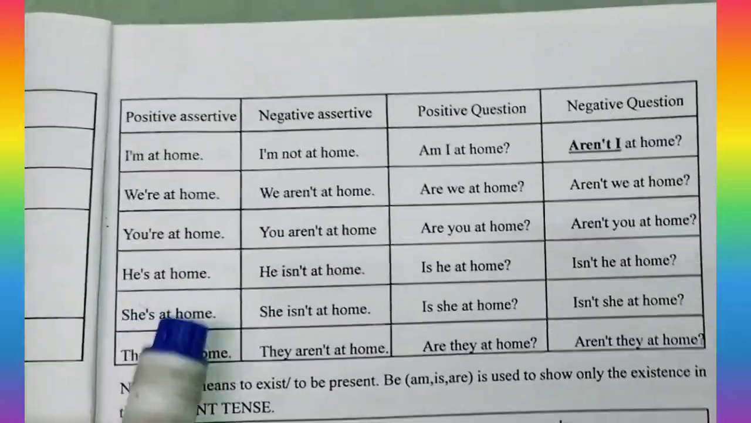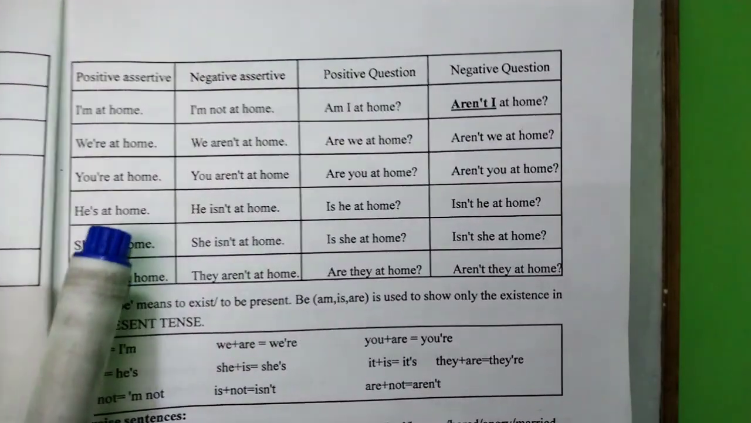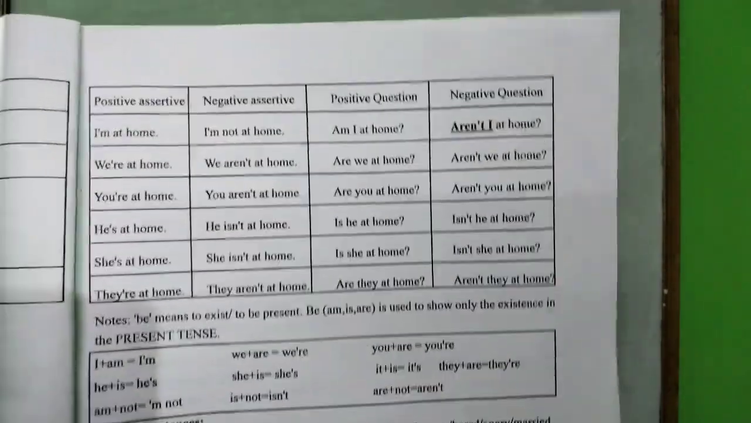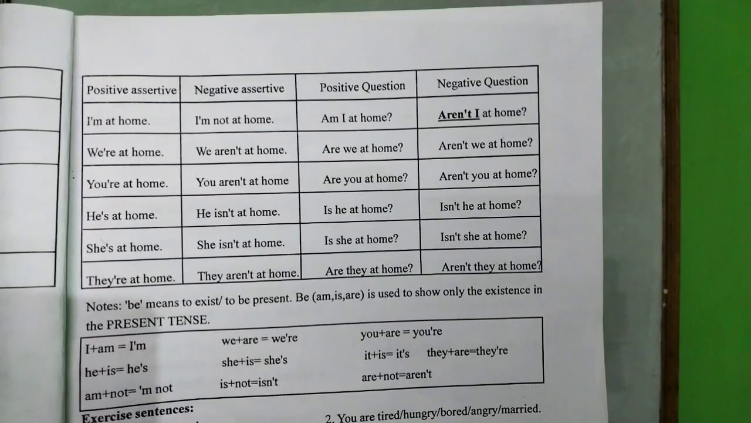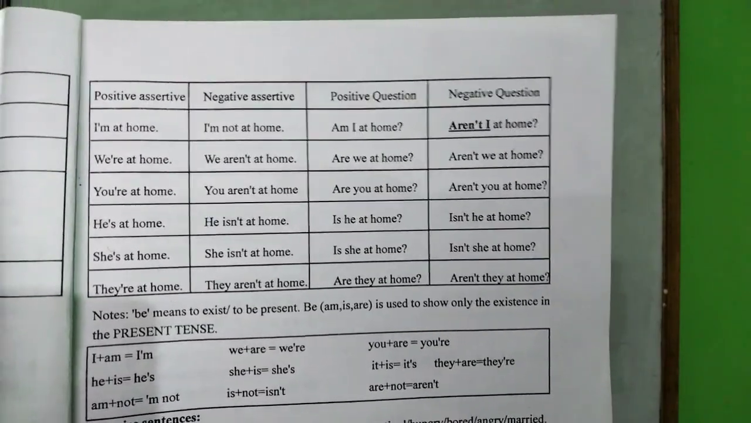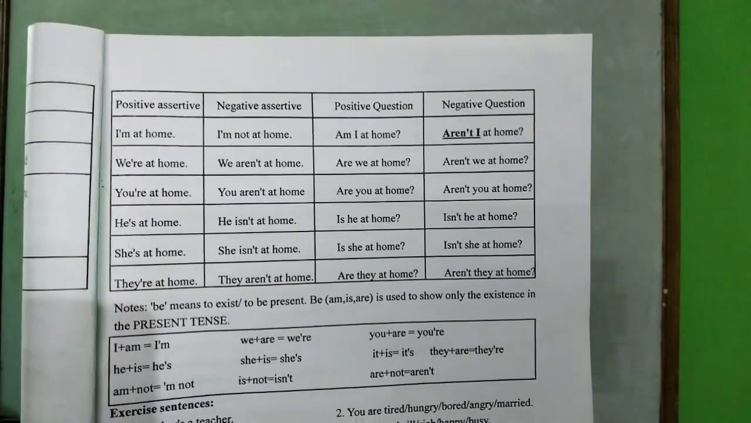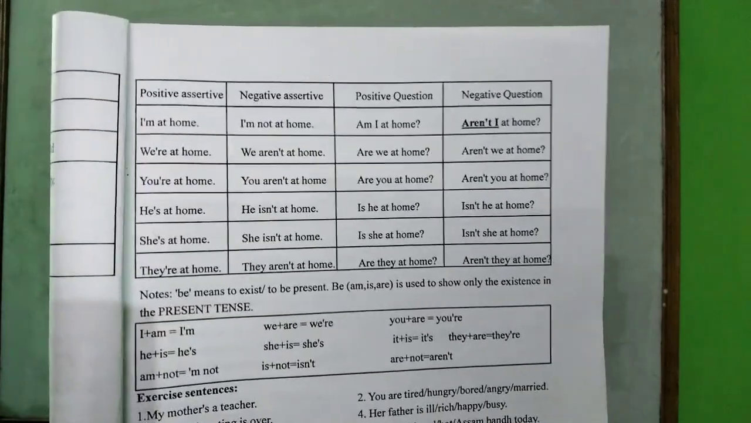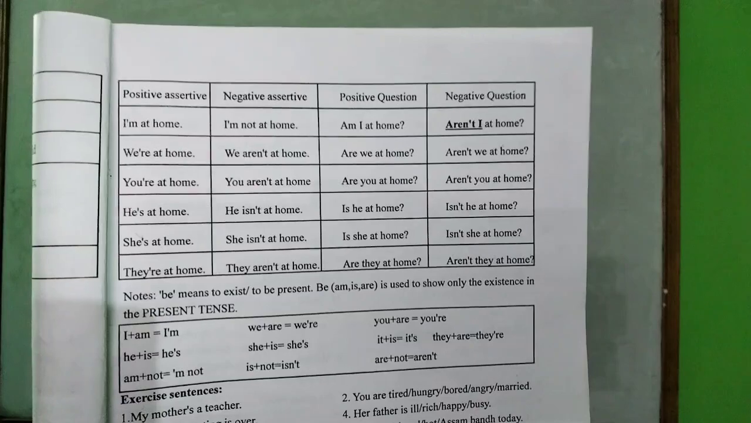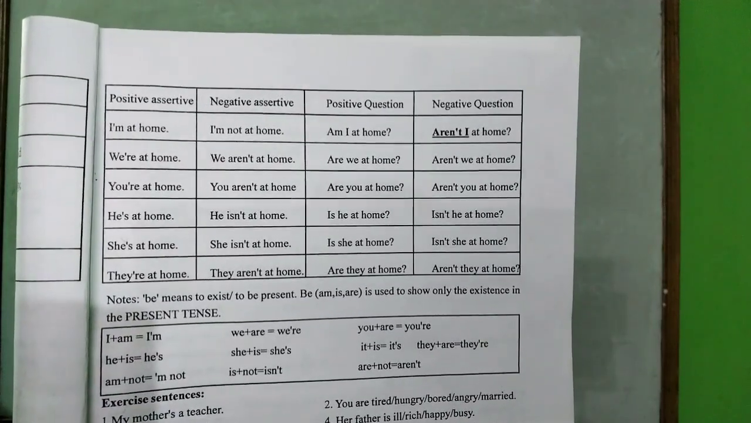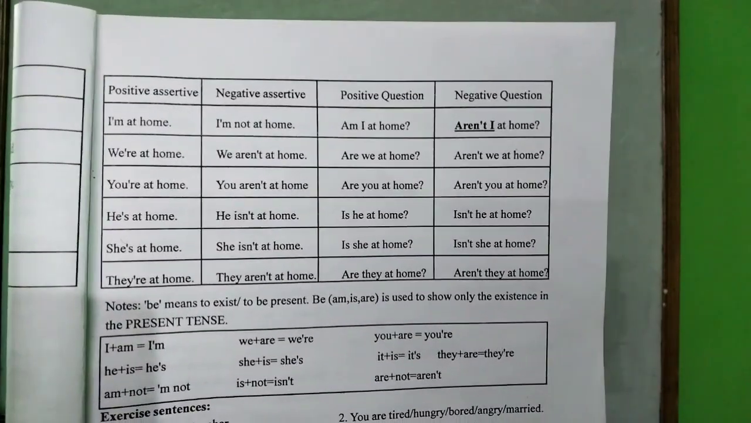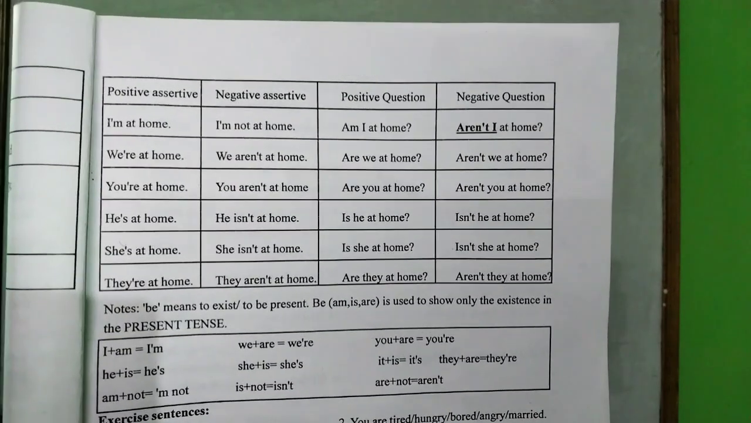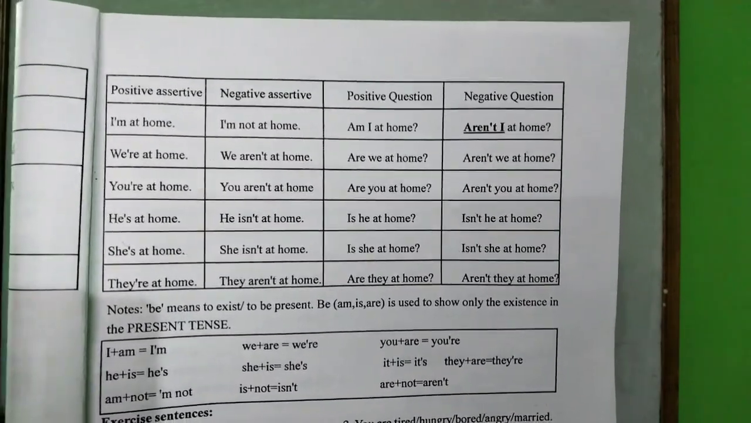How will we do it then? First I will zoom in so you can see it closer. First I will say it, then repeat after me. You have to repeat it about 15 to 20 times. So, I'm at home. I'm not at home. Am I at home? Aren't I at home? We are at home. We aren't at home. Are we at home? Aren't we at home? You're at home. You aren't at home.